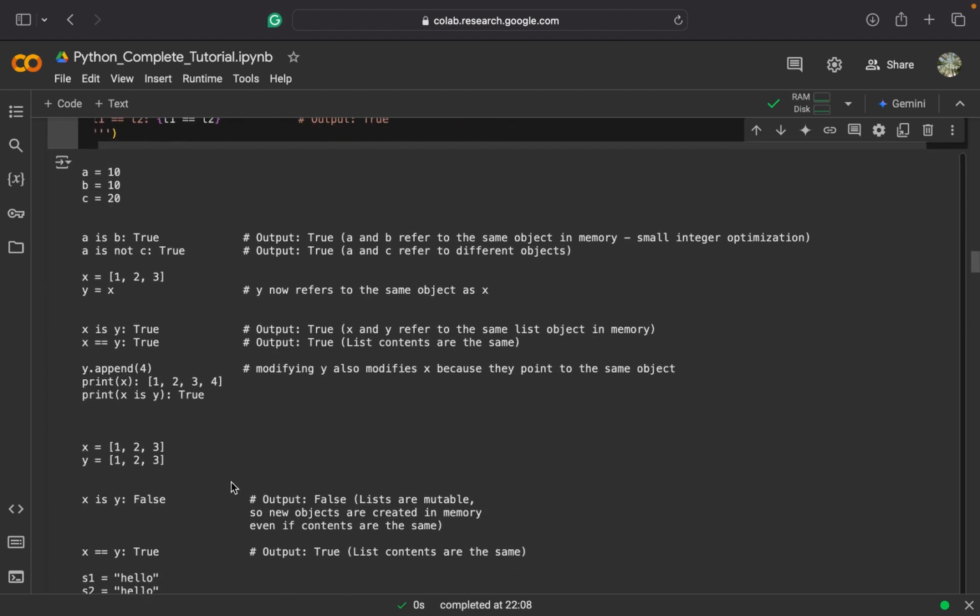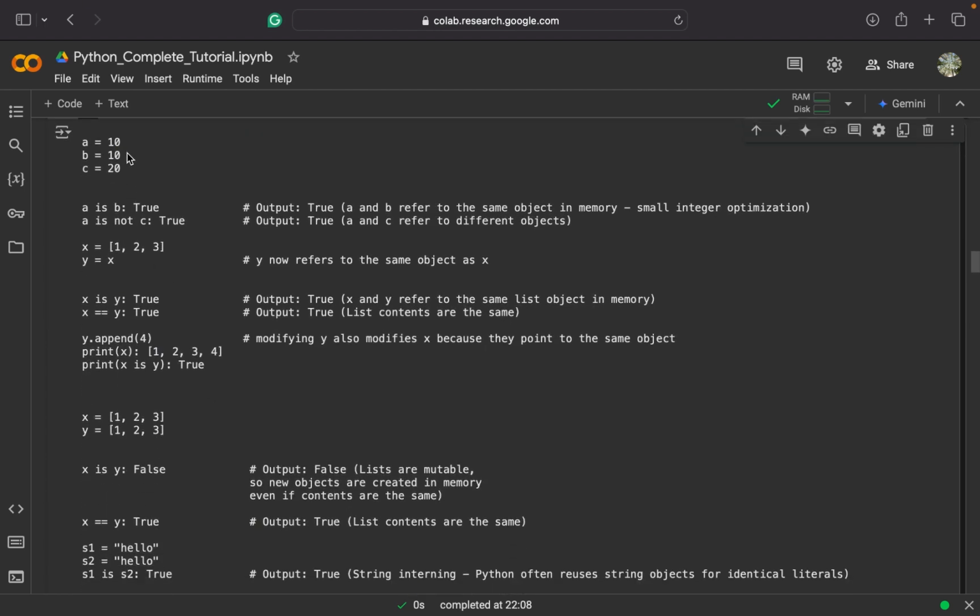Here you can see A and B were two separate variables, so A is B becomes true, and A is not C becomes true. Here X and Y were the two names of the same list. So X is Y becomes true and X equals Y becomes true. When I printed 4 in Y and printed X, the change was also shown in X because it was the same list. And when I checked if X is Y, it returned true.